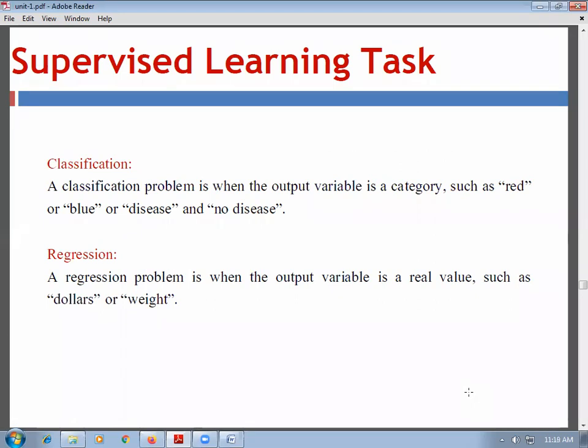So the supervised learning task is divided into two: classification and regression. As we have seen, classification can be binary classification or multi-class classification. A classification problem is when the output variable is a category, such as red or blue, disease or no disease. Then regression: a regression problem is when the output variable is a real value, such as dollars or weight, or as we have seen in the previous example, the price of the car. The price of the car is nothing but a number, so it is treated as regression.